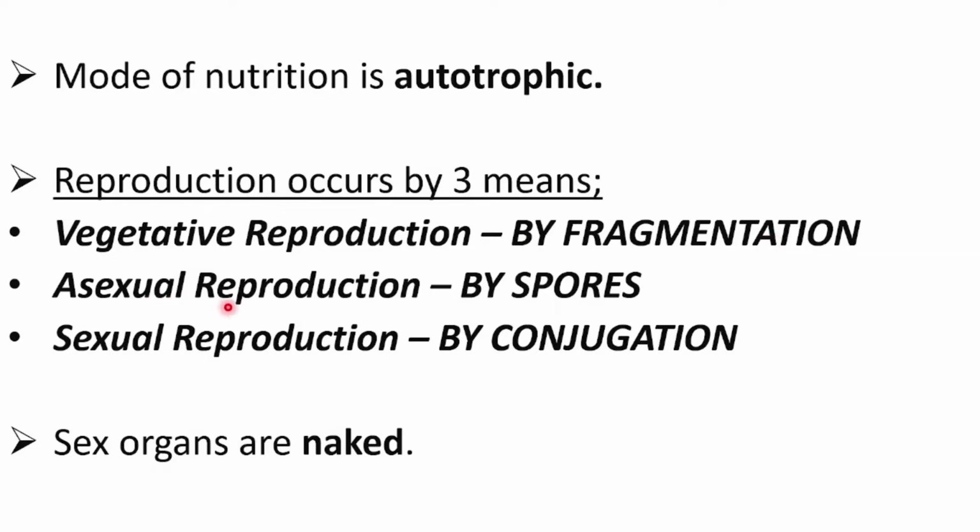Another is asexual reproduction by spores, and sexual reproduction is carried out by conjugation. Always remember three types of reproduction: vegetative, asexual, and sexual. Sex organs are naked.